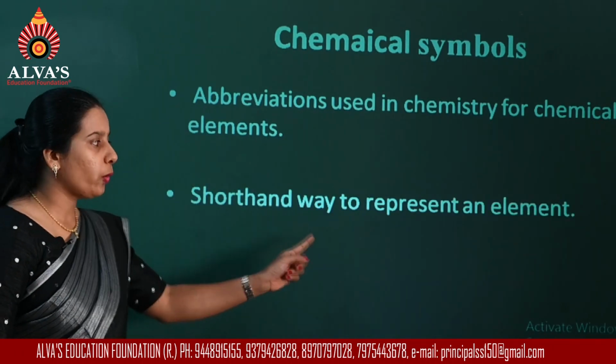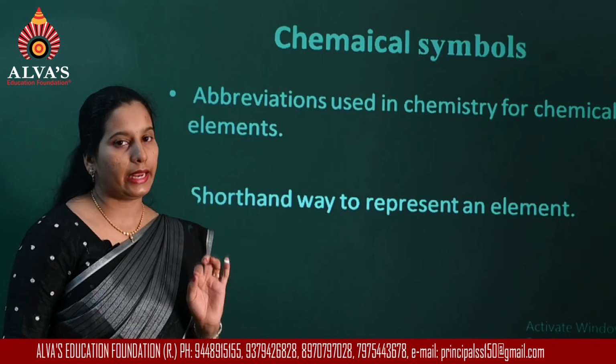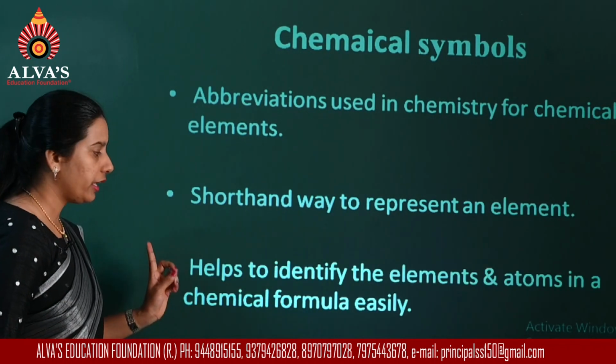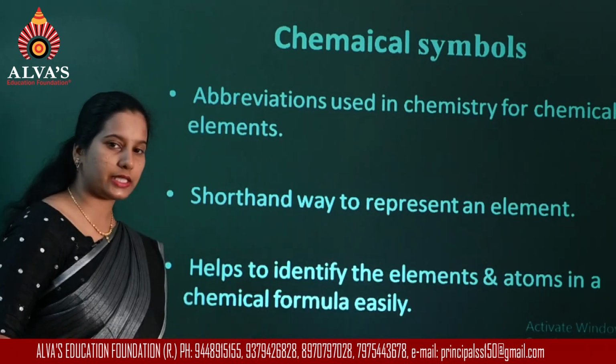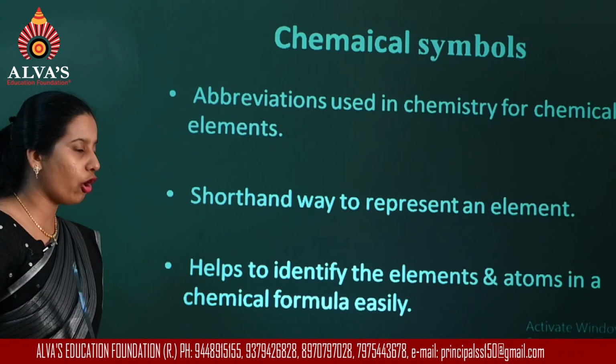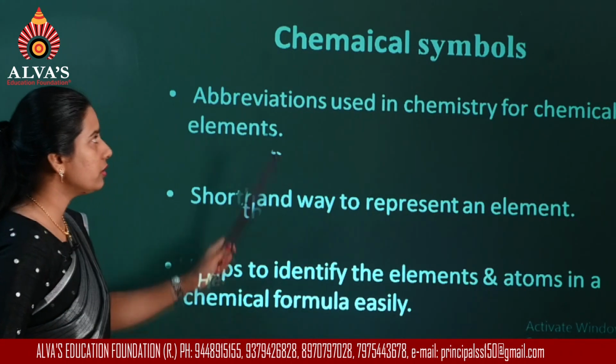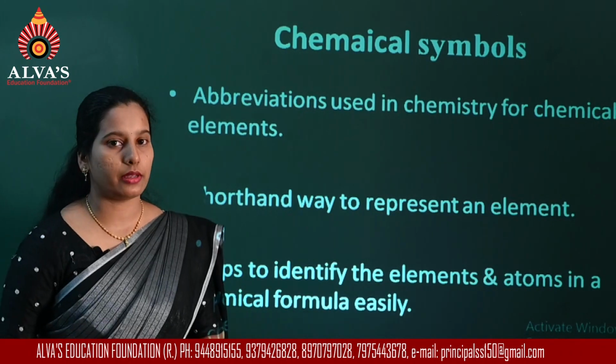It is a shortened way to represent an element, and it helps us to identify the elements and atoms in a chemical formula easily. So this is regarding chemical symbols.